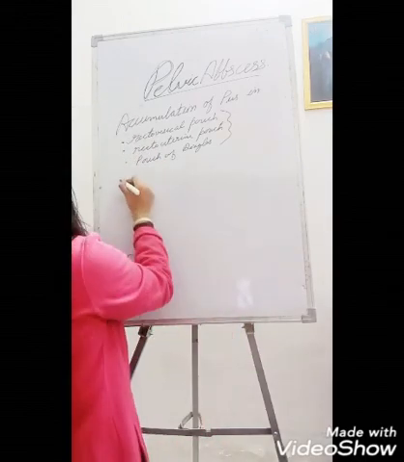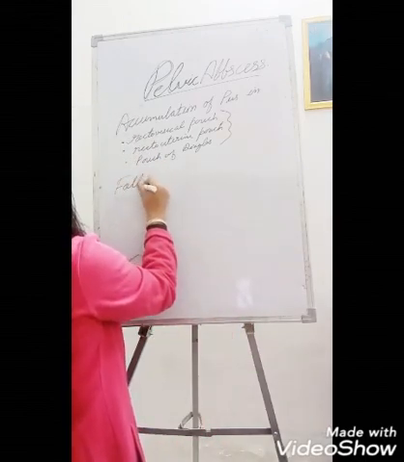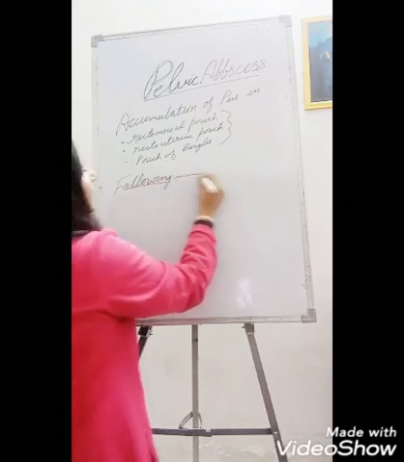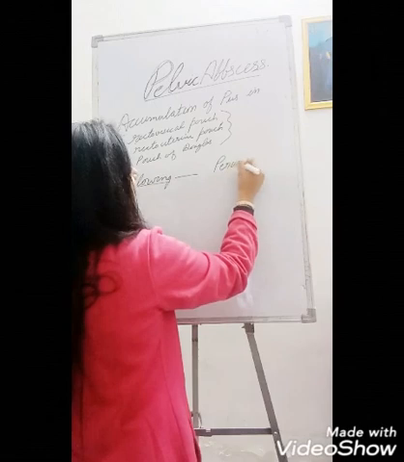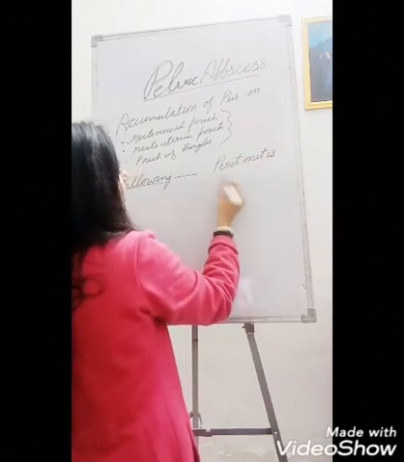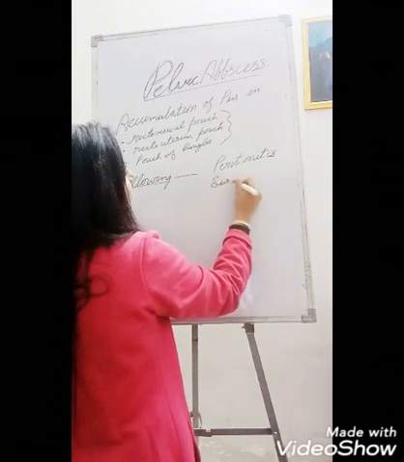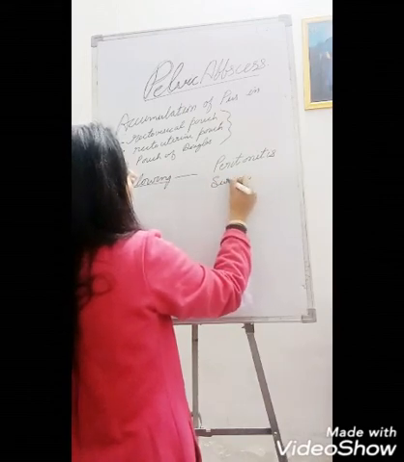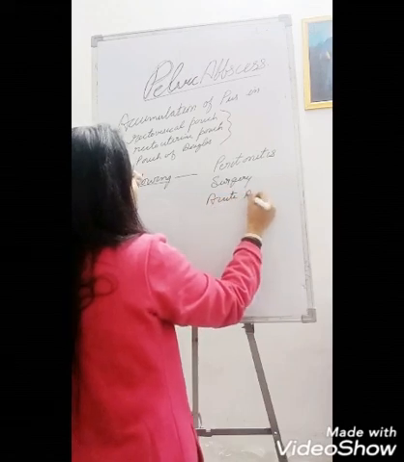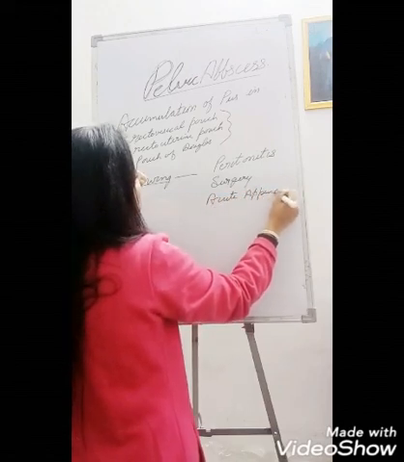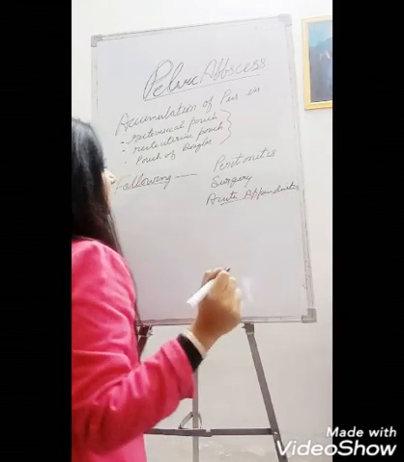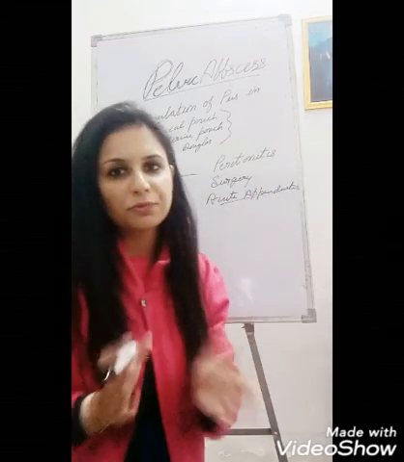And this condition usually occurs following three conditions mainly: after peritonitis, or after surgery, or after acute appendicitis, or after a perforation.